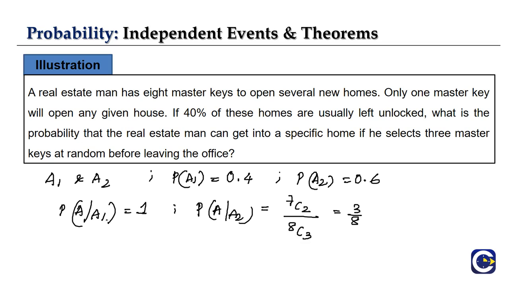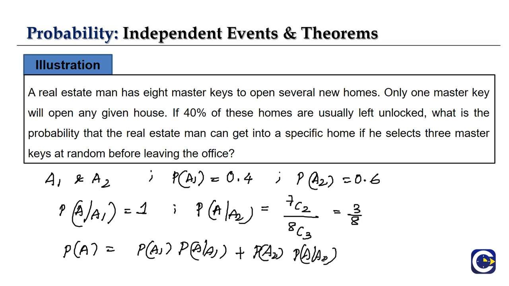So our final aim is to find our P of A. P of A will be equal to P of A1 into P of A by A1 plus P of A2 into P of A by A2. So this is nothing but the man getting into a specific home if he actually selects 3 master keys.